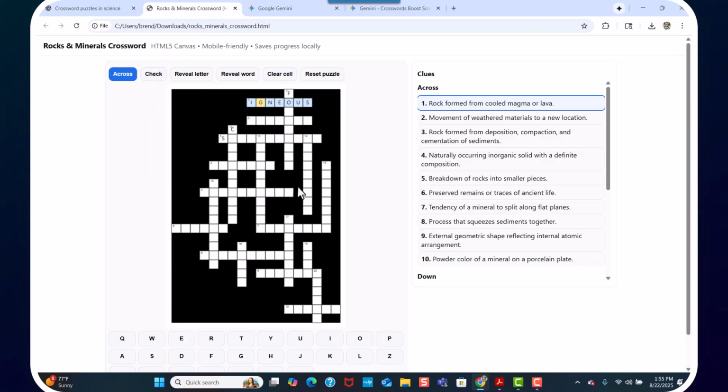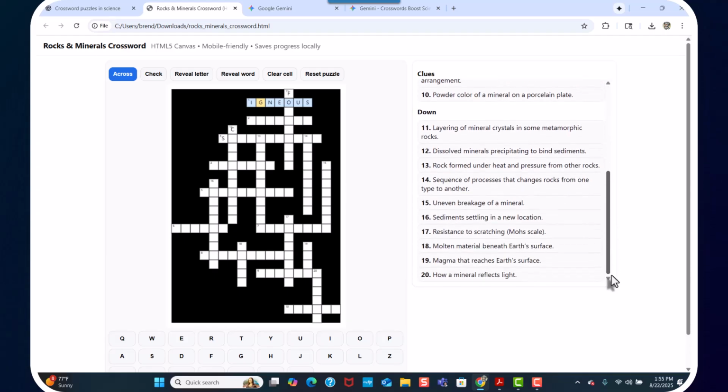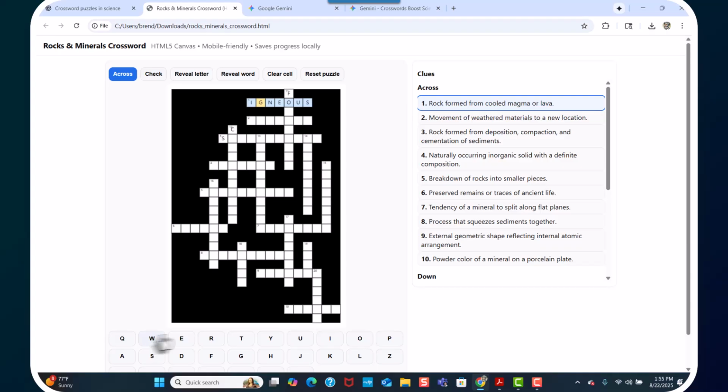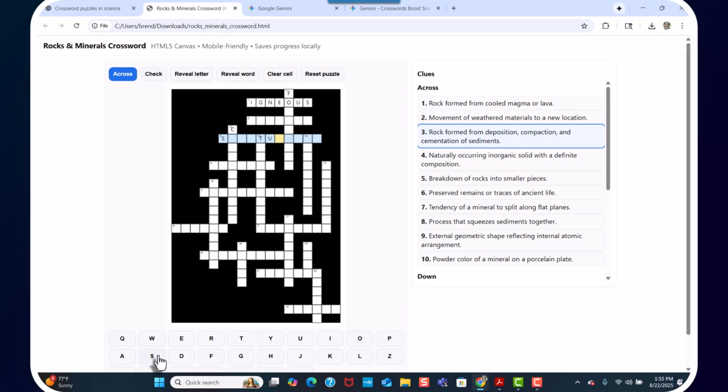But the game itself is pretty good. Right? You have your clues. You can type words. You pick a thing and you go T U S S L E, tussle, right?